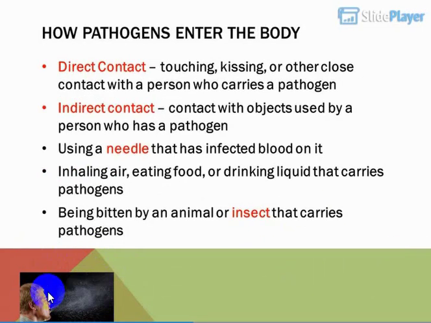Direct contact: touching, kissing, or other close contact with a person who carries a pathogen. Indirect contact: contact with objects used by a person who has a pathogen. Using a needle that has infected blood on it. Inhaling air, eating food, or drinking liquid that carries pathogens. Being bitten by an animal or insect that carries pathogens.